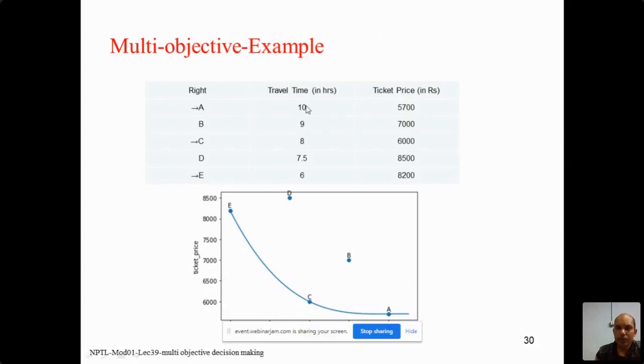For B, the time is less but the price is high. So you cannot say that A is dominating B. You cannot. Now take C. If C is 8 and the price is 6,000, but if you see B, the time is more and the cost is also more. So C is dominating B.